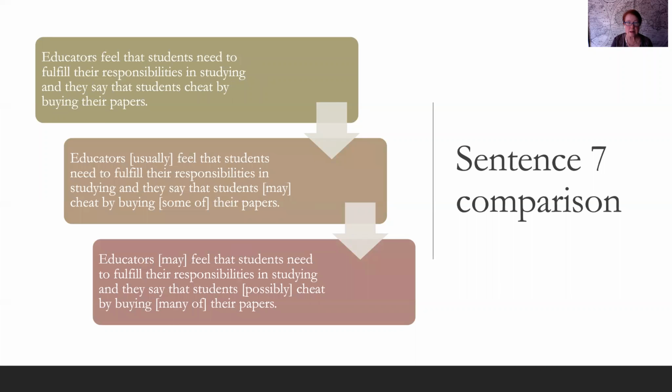All right, and then sentence 7, educators feel that students need to fulfill their responsibilities in studying, and they say that students cheat by buying their papers. Okay, so that sounds like students are horrible, and I know that's not true. So here, educators usually feel that students need to fulfill their responsibilities in studying, and they say that students may cheat by buying some of their papers. And then another way, educators may feel, and they say that students possibly cheat by buying many of their papers.